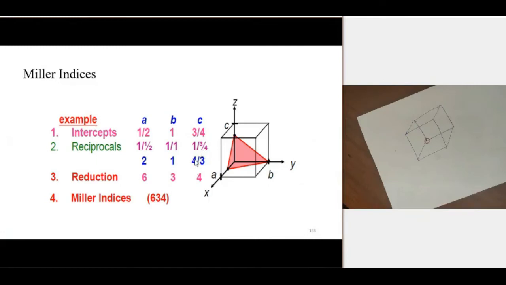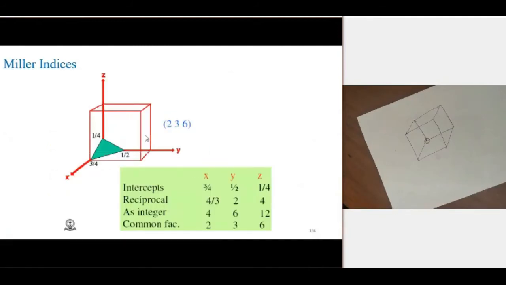And here there is a fraction. The common factor is 3. Multiply with 3: 3 into 2 is 6, 3 into 1 is 3, 4 by 3 into 3 is 4. And here 6, 3, 4 is the Miller indices.